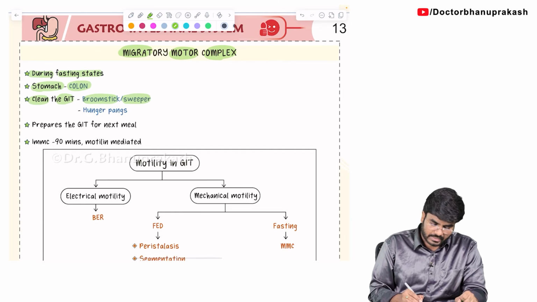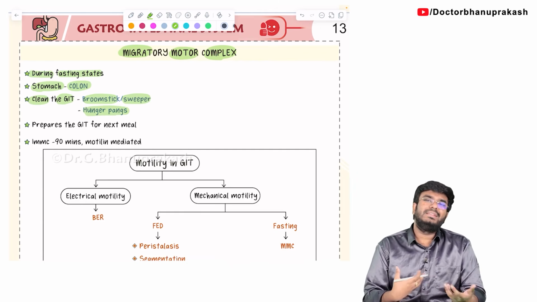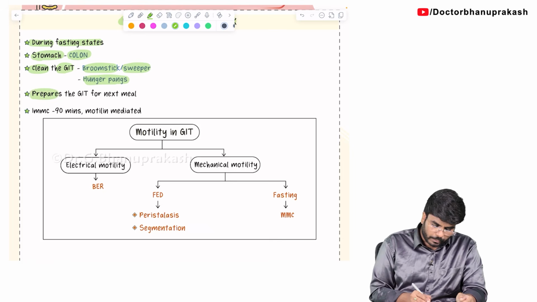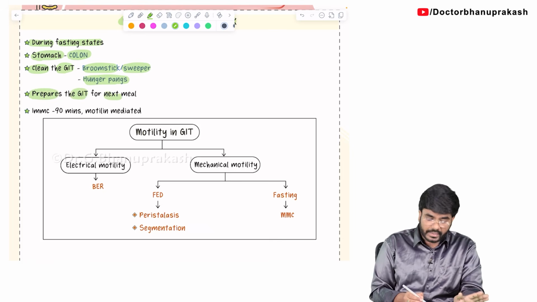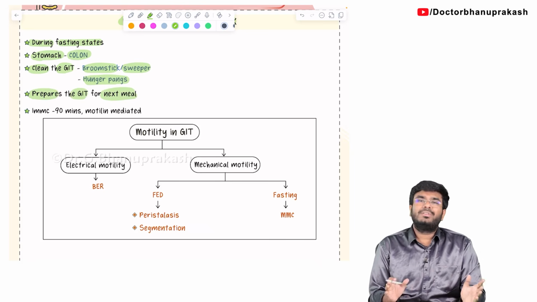These contractions can sometimes cause hunger pangs. In fasting, the person can feel this. Now, what is the important thing? It is cleaning the GIT and preparing the GIT for the next meal, making sure the GIT is clean and good so that we can have the next meal.